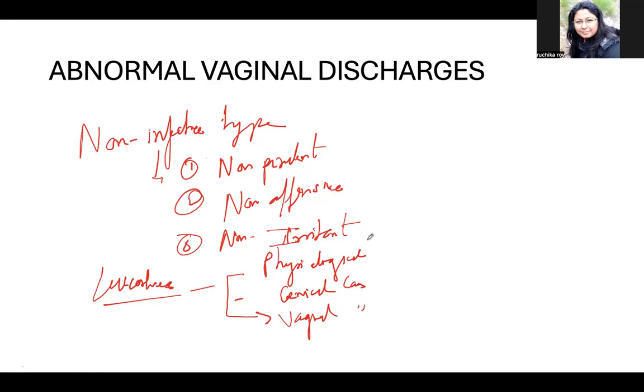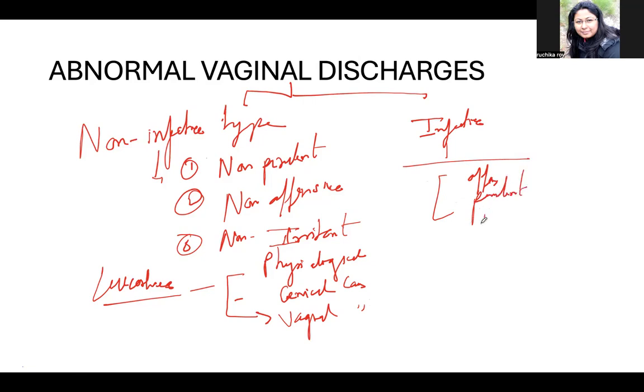Okay. So abnormal vaginal discharge is divided into a non-infective type and an infective type. In the infective type, the characteristics are that they are offensive in nature, they are purulent, there is formation of pus, there is itching, irritation, scratching. All these things are the infective type. There are some causes for this infective type, which we will discuss later. Other than this, there can be a neoplasm, some growth in the vagina or the cervix, or some foreign bodies. This we will come to later.